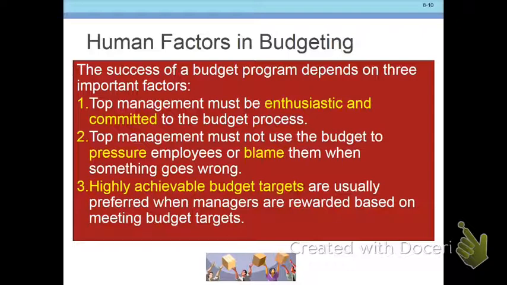Keep in mind there are some human factors in budgeting, and you want budget targets that are achievable. You want top management to be committed to those budget numbers, and you don't want management to blame you when things don't go well. It's really nice to say, hey, we're going to have $1,000,000 in sales next year, but because of a whole bunch of factors, some of them within your control, but some of them definitely outside of your control, you may not reach that particular budget level.